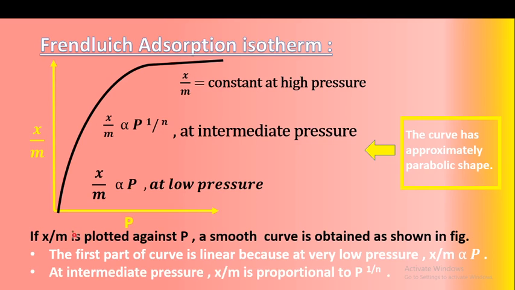But as we move forward, what happens? At intermediate pressure, x/m is proportional to P raised to 1/n. And at the last point, that is at high pressure, a limiting value of pressure is reached, and x/m is a constant. It means that as the pressure increases, the amount of gas adsorbed per unit mass of adsorbent is constant at high pressure. So this is the Freundlich adsorption isotherm.